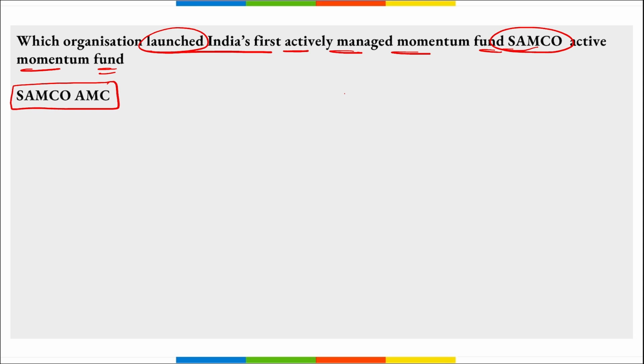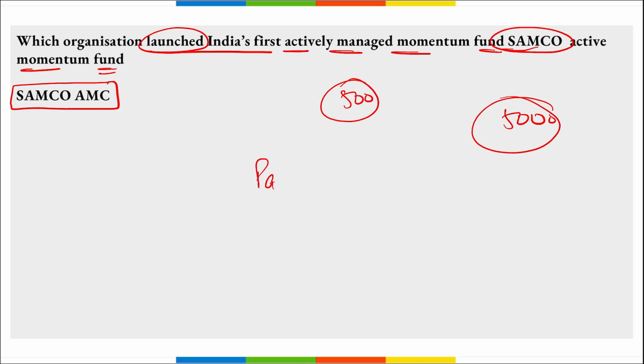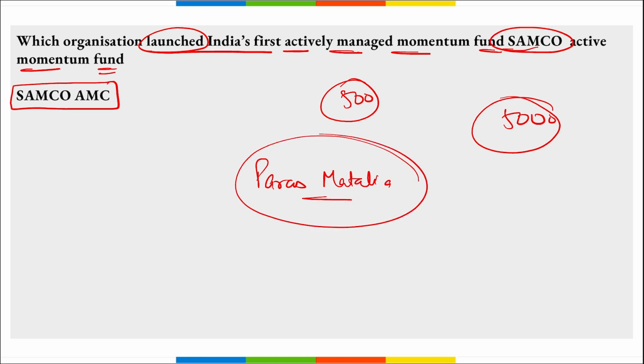Here the minimum SIP amount is rupees 500 in the multiples of rupees 1 after, and the minimum application amount is rupees 5000 in multiples of rupees 1 after. This fund will be managed by Paras Matalia, right?